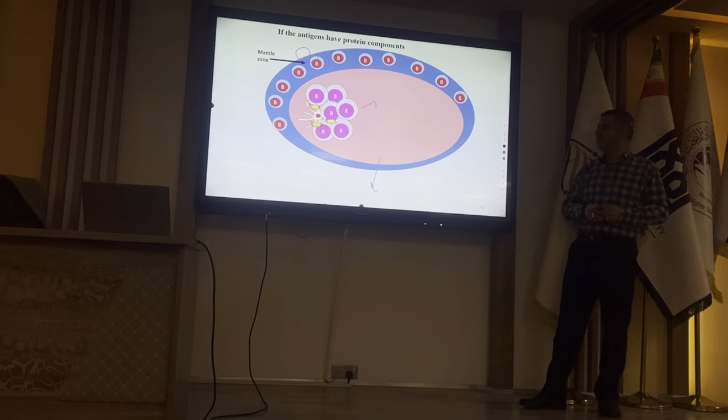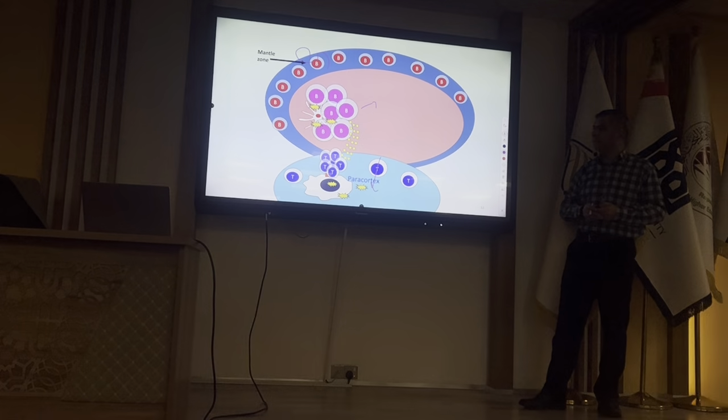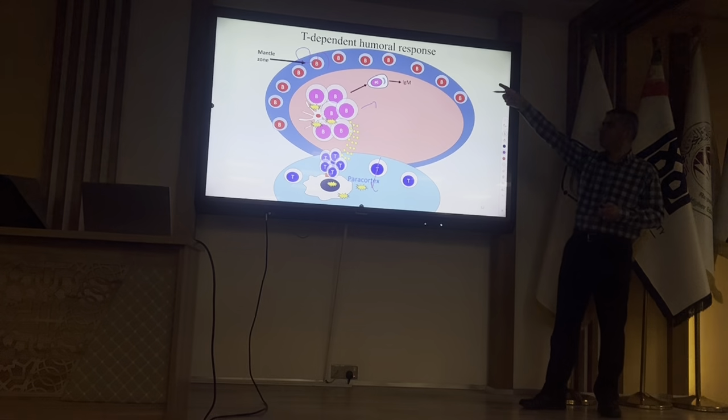Over time, if the antigen is protein, we will have the help of T cells. So both T cells and B cells are activated. After the help of T cells for T-dependent antigens, we will have class switching.